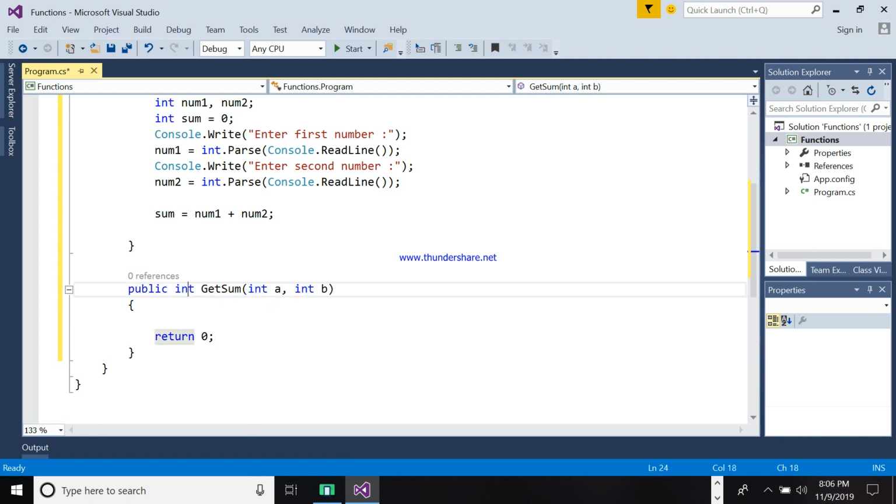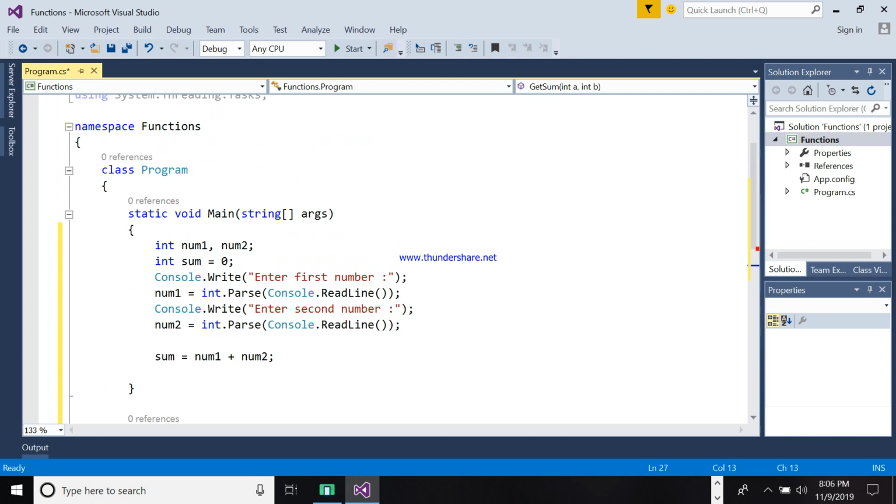If you are using a data type like integer or double, it means you need to return a value. But if you are using void, it means no return value. Now we are using integer so that it will return a value.